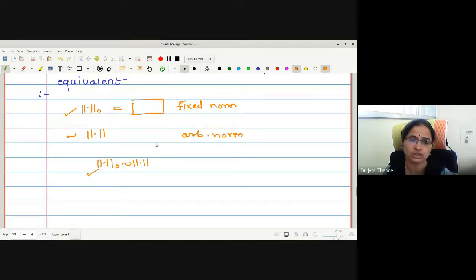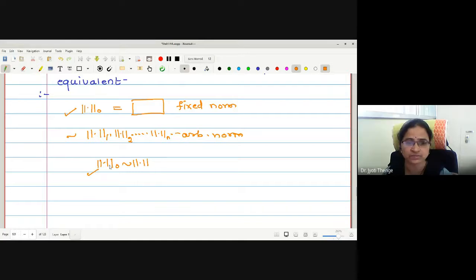Correct now? Say norm 1, norm 2, and so on are the norms defined on the corresponding space. With this statement, I am going to say all these norms are equivalent to norm 0, right? If all the norms are equivalent to norm 0, may I say the norms are equivalent to one another as well? Yes, ma'am.